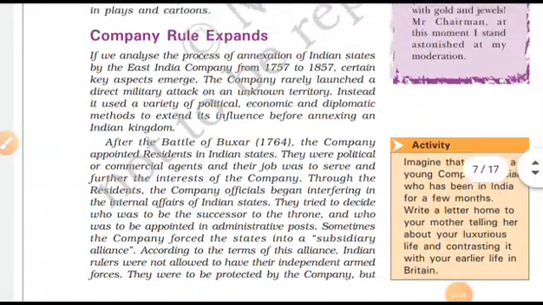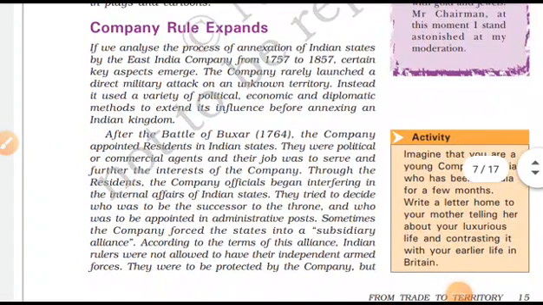Now the rule of the company expanded. It was analyzed that in the process of annexation of Indian states by the East India Company from 1757 to 1857, certain key aspects emerge. What kind of aspects? The company rarely launched a direct military attack on an unknown territory.